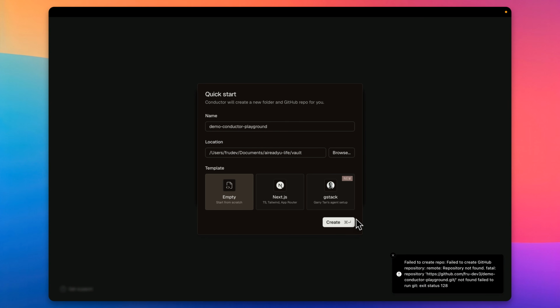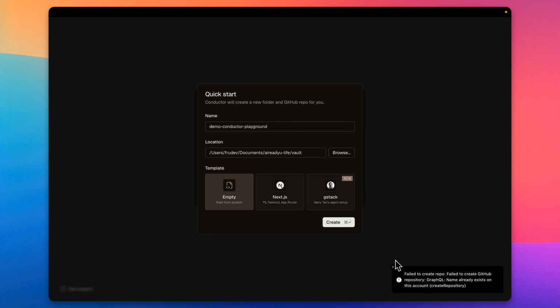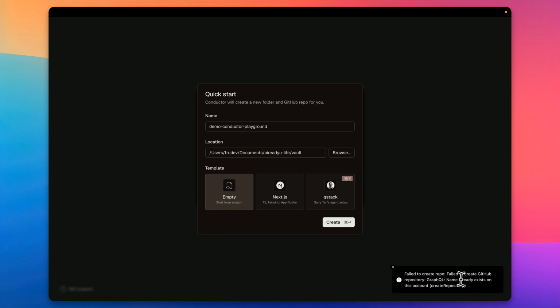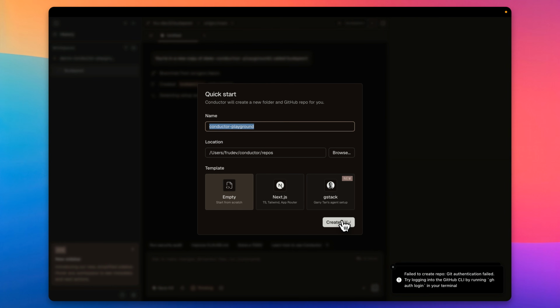Again, the challenge with a lot of these tools is they are heavy on app builders. If you're building apps, it definitely could be compelling. But if your goal is just AI for life, which is what we talk a lot about on this channel, clearly I'm just not even able to make progress here unless I'm trying to do an empty template, and below you can see it says failed to create repo. GraphQL: name already exists in this account, create repository. That is very interesting. Is it the name? I don't think the name is the issue. Well, I guess the name was the issue. All right, the name was actually the issue.